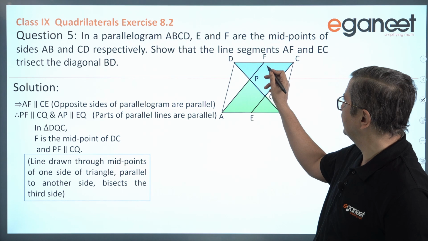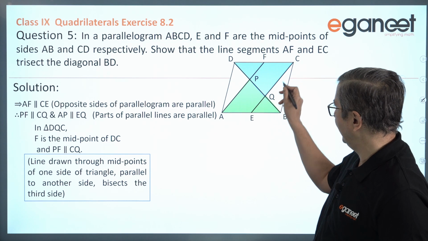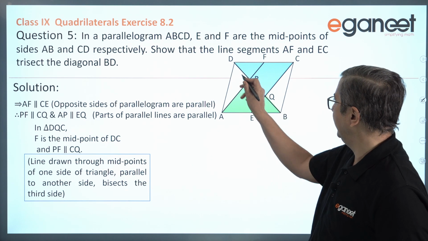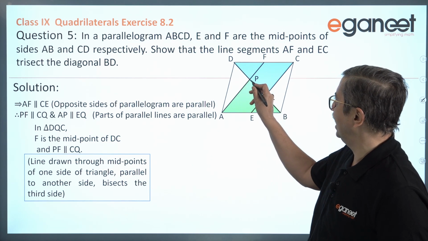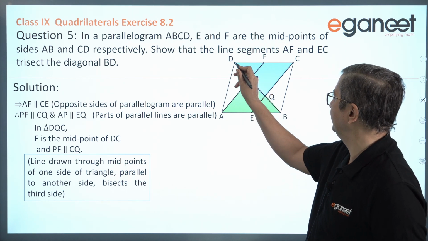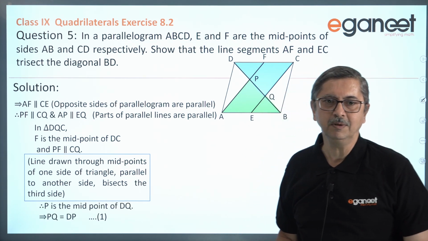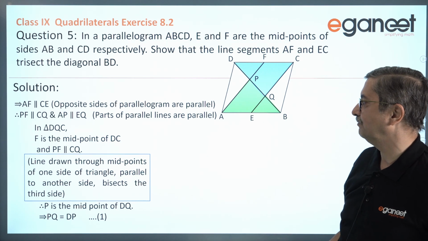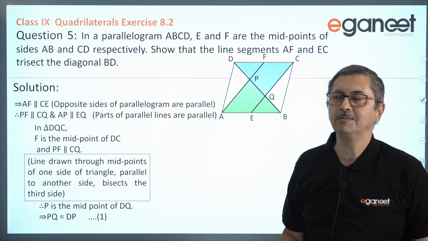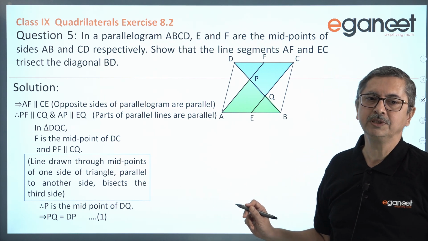Now here is the case where we have a line drawn parallel to this side of the triangle, and it will intersect this side, that is DQ, into two parts, that is P will be the midpoint of DQ, and therefore DP will be equal to PQ. So using the theorem, a line drawn through the midpoint of one side of a triangle parallel to another side bisects the third side. So P is the midpoint of DQ, and therefore we now have one equation, PQ is equal to DP.